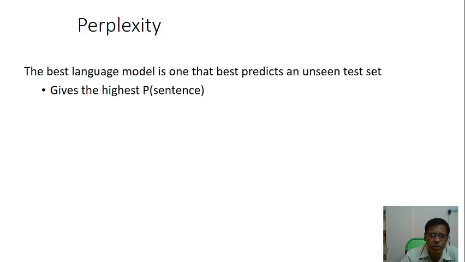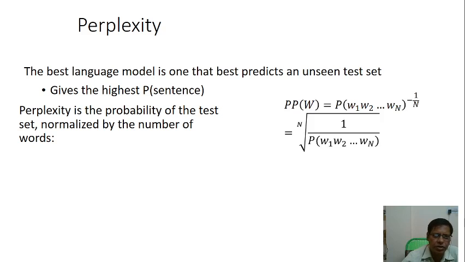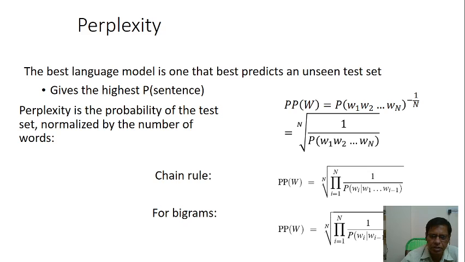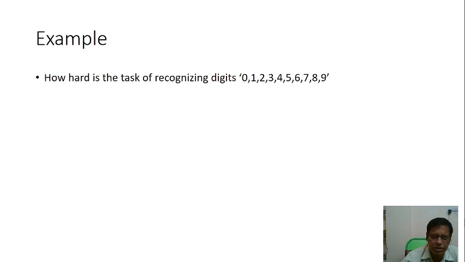So the best language model is one that best predicts an unseen test set. That is, perplexity is the inverse probability of the test set, normalized by the number of words. This is the equation, and with the chain rule, PP(W) is the n-th root of the product from i equals 1 to n of 1 over P(wi given w1 through wi minus 1). For bigrams, it is conditioned only on the previous word. Minimizing perplexity is the same as maximizing probability.